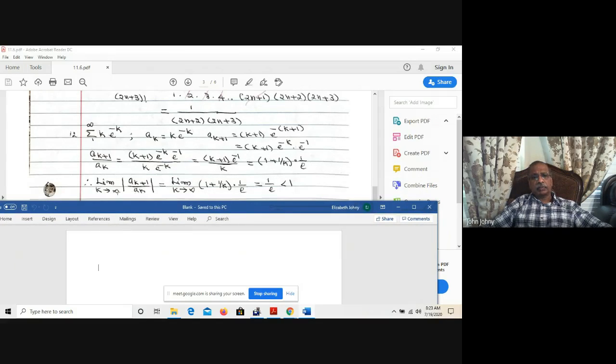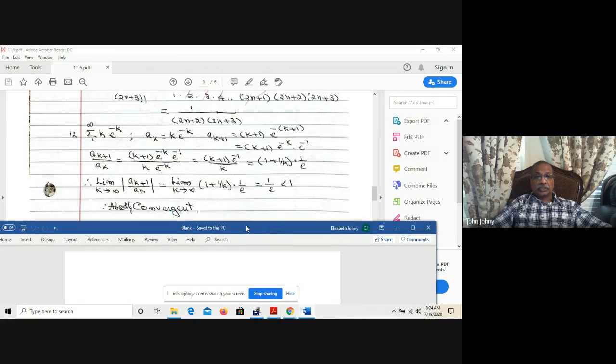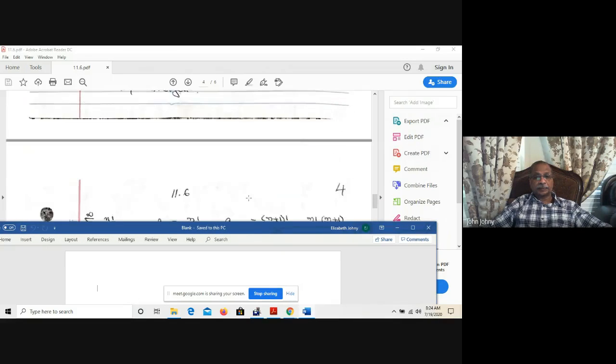So the limit as k approaches infinity of the absolute value of a_(k plus 1) over a_k is equal to the limit as k approaches infinity of 1 plus 1 over k times 1 over e. And the 1 over k is 1 over infinity, that is 0. So it is 1 times 1 over e, and you know e is approximately 2.718. Therefore, this 1 over e is 1 over 2.718, so that is less than 1. Since it is less than 1, the given series is absolutely convergent.